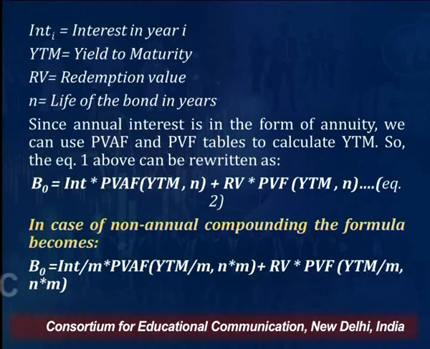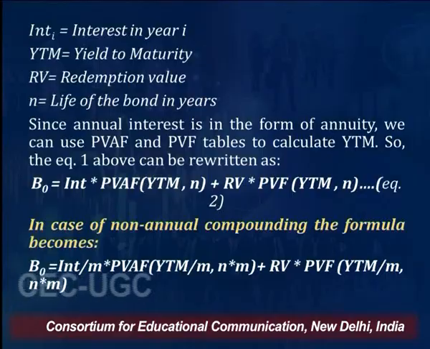If you recollect from financial management, there is a present value table. There are two types of present value table. One is the present value annuity factor, and the other is the present value factor. If we want to calculate the present value of a stream of income which we will be getting year after year, we use the present value annuity factor. If you want to calculate the present value of a particular sum of money which you are expected to get after a period of time, in one lump sum, you use the present value factor.